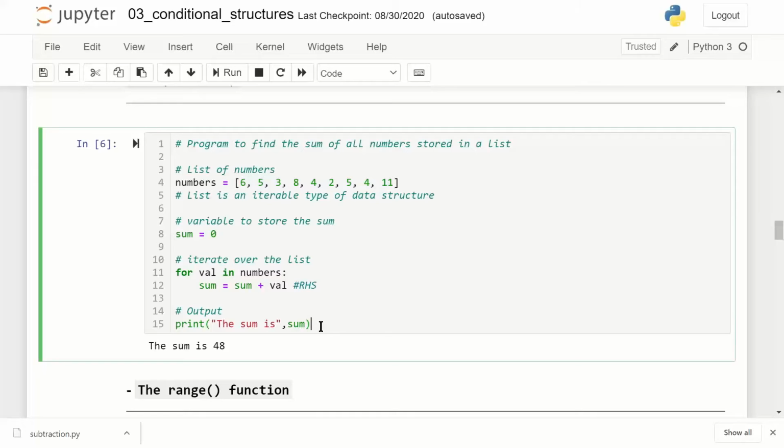I will come to this print statement. I will get the sum. So I've executed it, and the sum total is 48. Let me just once again try it by adding one more number, 2. So 48 plus 2, 50. So this time it should say 50. Sum is 50. I'm going back, 48. Try out this part of the syntax.